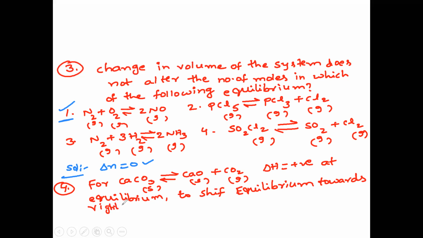Right means forward reaction. What do we have to do? Option 1: concentration of carbon dioxide should be increased.